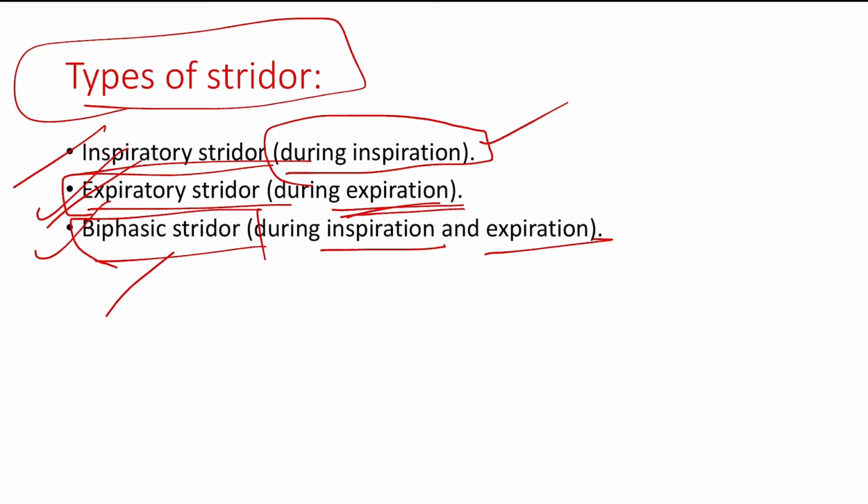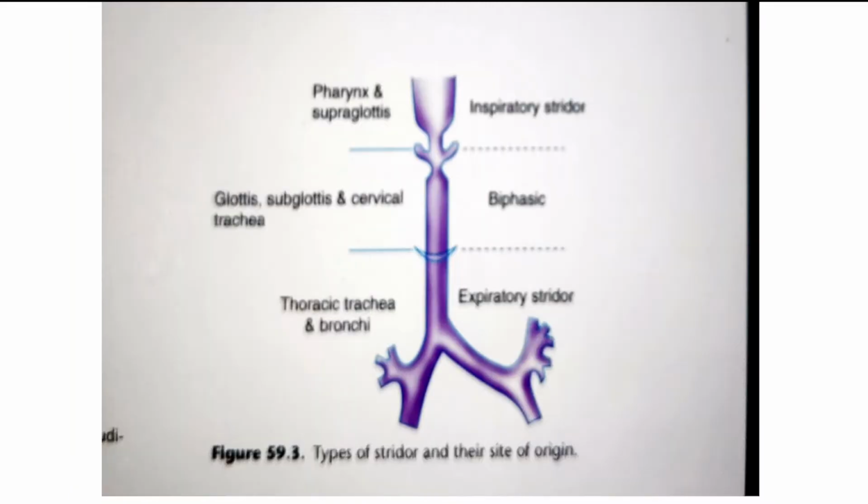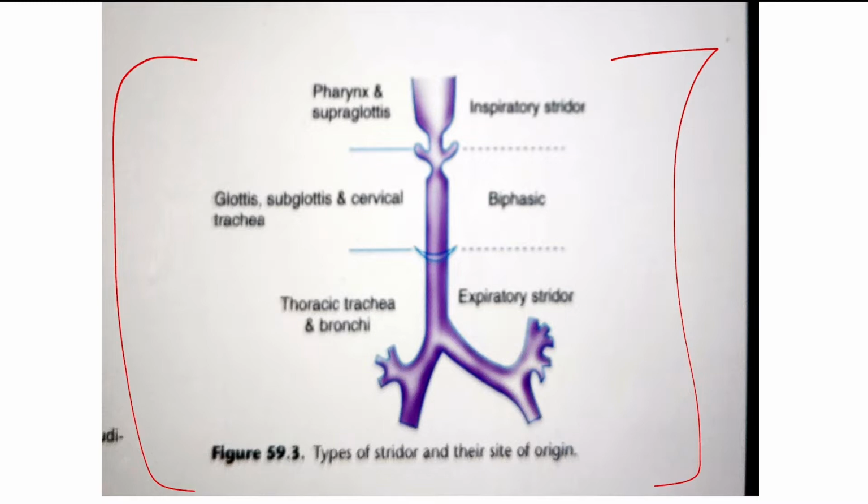So different stridors occur at different sites of origin. For example, let me show you this diagram. It is taken from Dhingra book only. So look at this diagram. If any tumor or any pathology occurs in the pharynx or supraglottis, then you have inspiratory stridor.